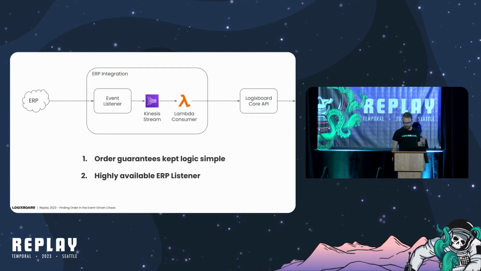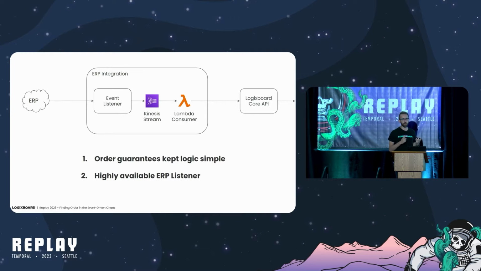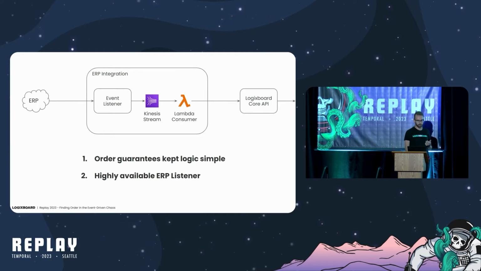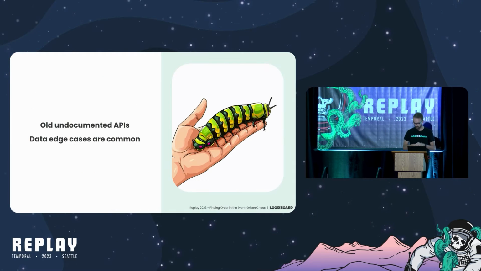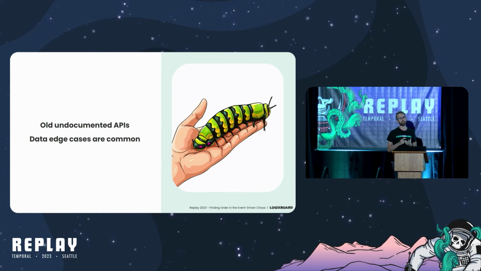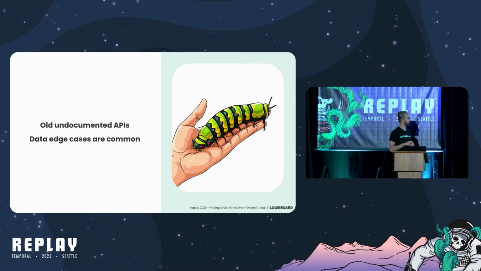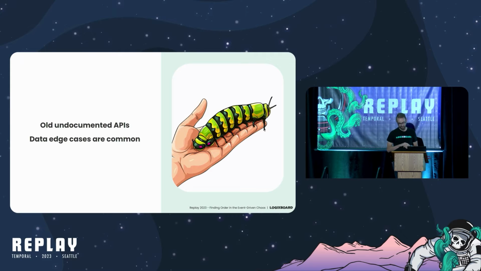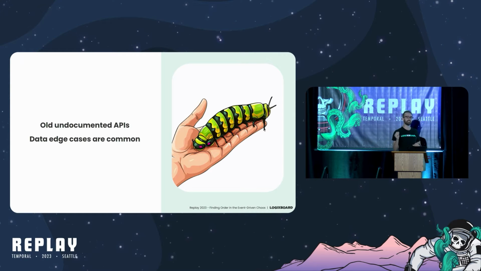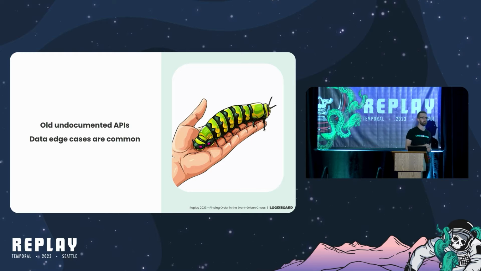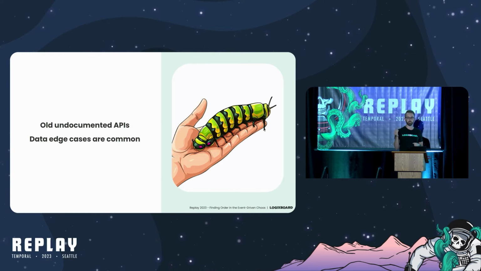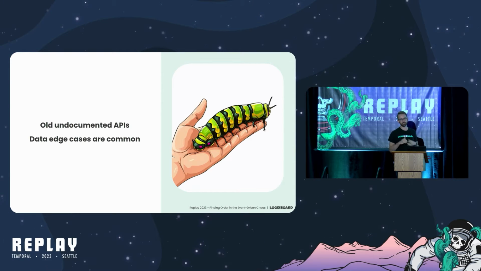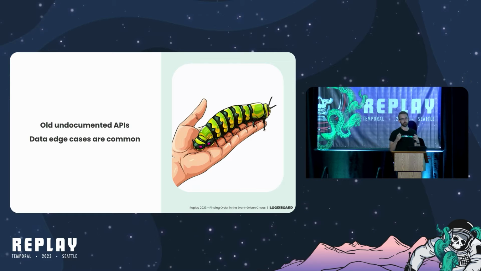But as our system grew, we encountered a bunch of situations that revealed undesirable properties of this originally simple architecture. And first, I want to talk with you a little bit about error handling. So when we built the system, we naively thought that errors that completely halted message processing were going to be infrequent. That was naive because it turns out 4 years into building these ERP integrations, even today, for the integration we started building in 2019, we still regularly encounter messages. Literally this week, we've encountered messages with surprising message formats, different data edge cases that we haven't encountered before and we didn't know about, because they're undocumented.